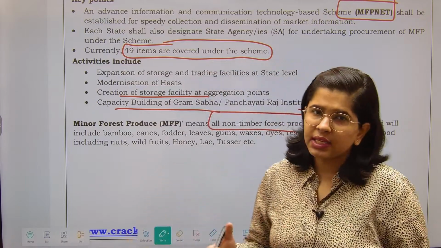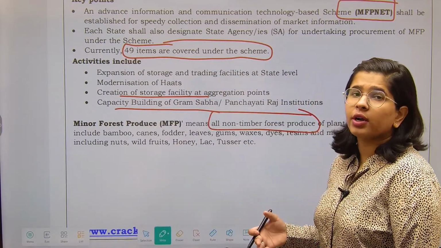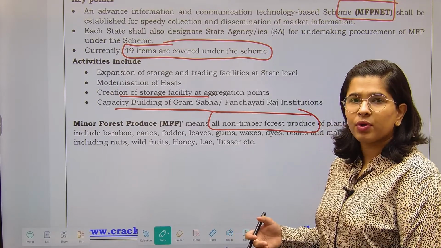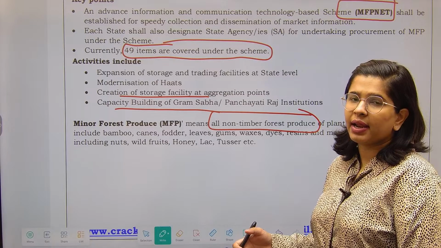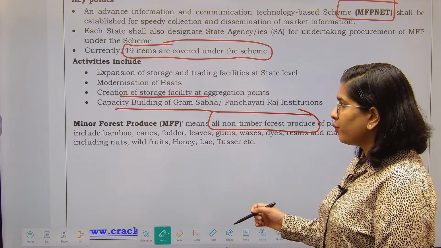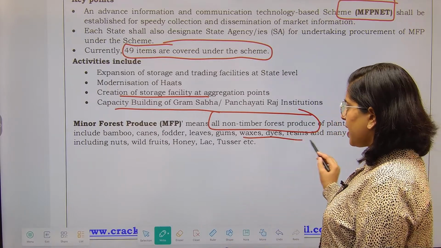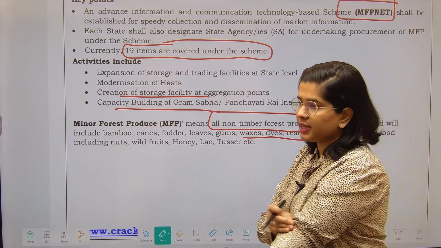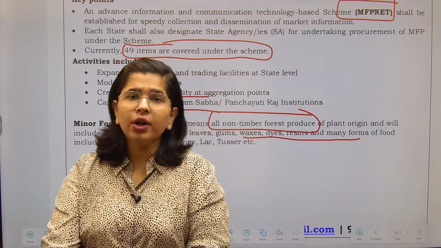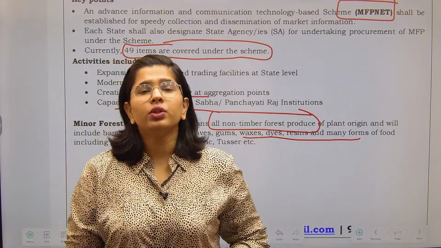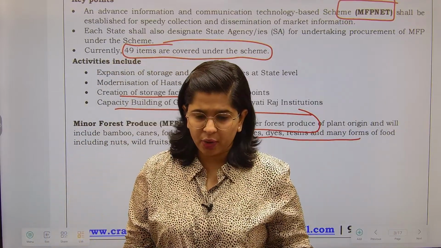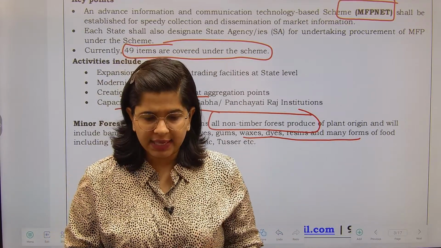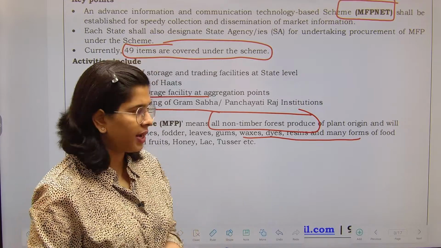So apart from these particular things, every other product that the person takes from the forest or derives from the forest will be categorized under minor forest produce, like your bamboo, canes, fodder, leaves, gums, wax, dyes, resins, etc., etc. The aim of this particular scheme is just to provide good returns to the forest dwellers who are doing the work of collection of forest produce. So I hope this scheme is also clear. Now moving ahead to our next scheme.